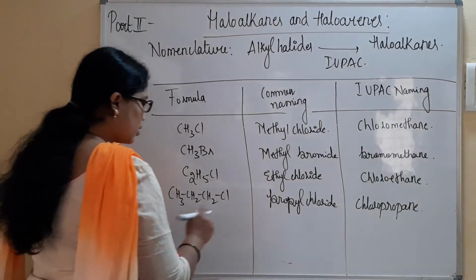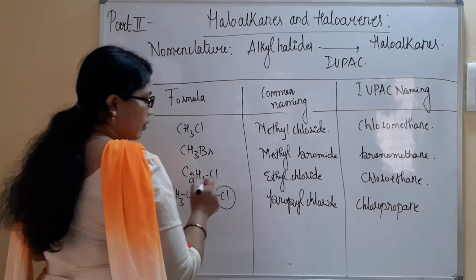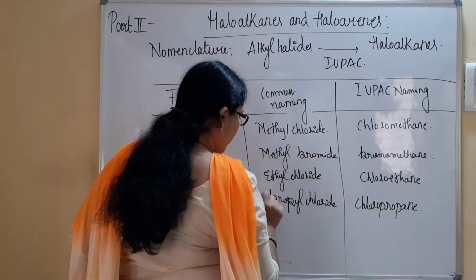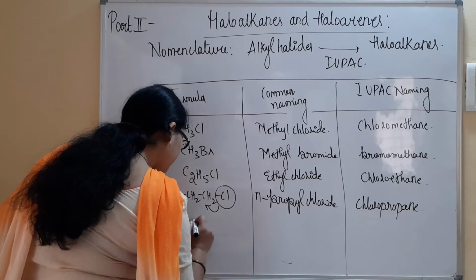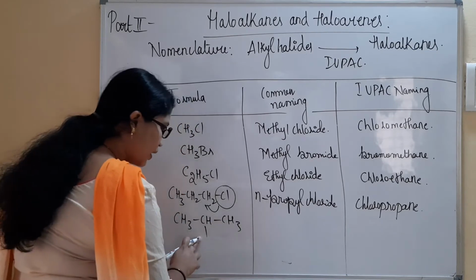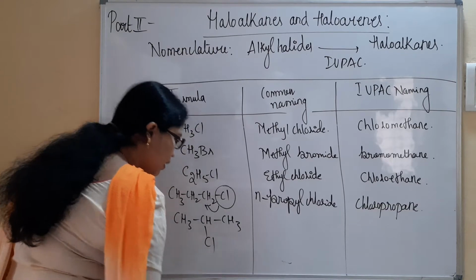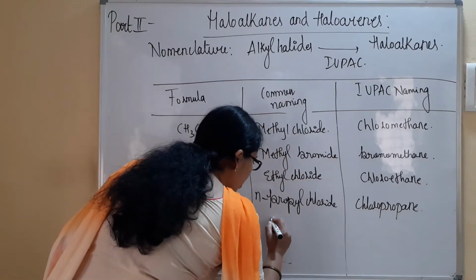Here, the Cl group is attached to the first carbon atom. We can also call it n-propyl chloride. Similarly, with CH3, CH3, this is going to be referred to as iso. Here if you consider Cl, then it is isopropyl chloride.